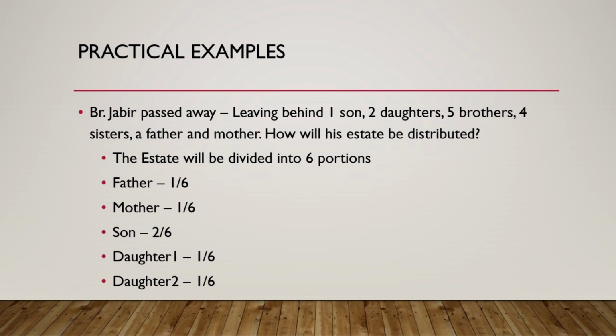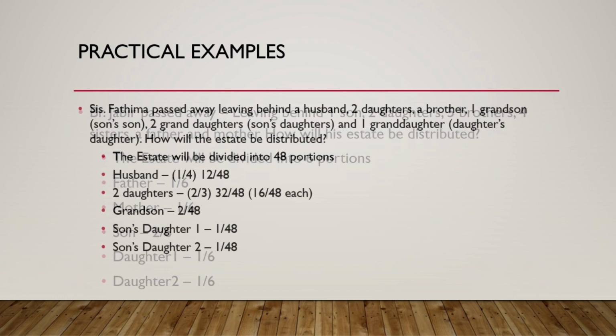Now who else was there? 5 brothers, 4 sisters. Big numbers, no? They did not get anything. Why? I said the moment children or father come in, brothers and sisters do not get anything. So the brothers and sisters are deprived here. They are deprived. This is one example. Now what we just learned, just to implement it a bit.